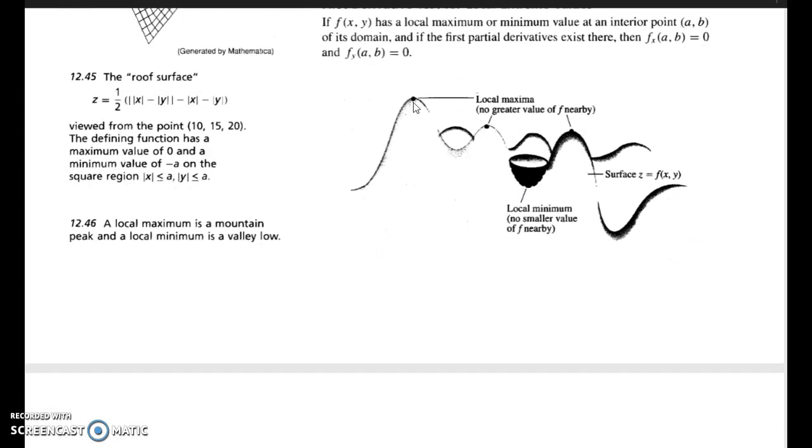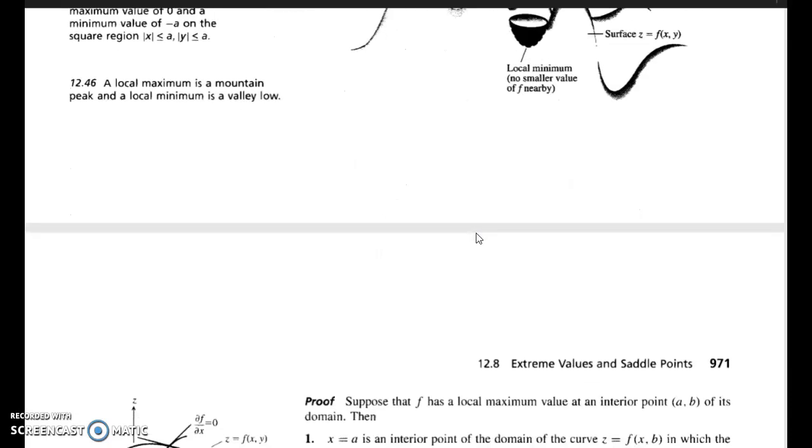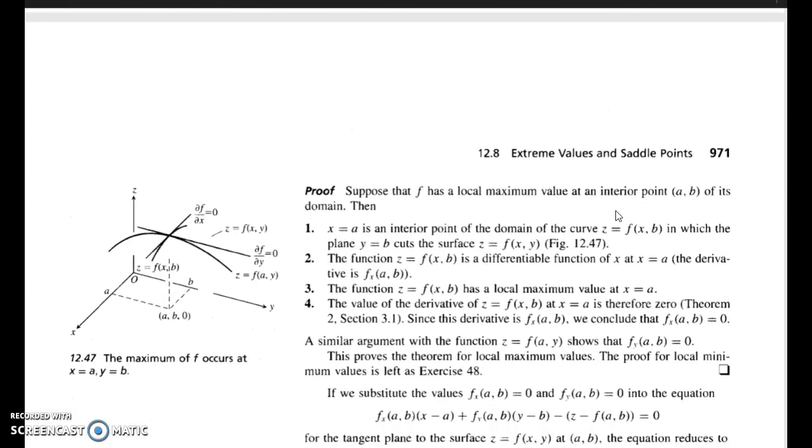So these are the local maximum values and these are the local minimum values. A local maximum or minimum exists at the point where fx equals 0 and fy equals 0. Find the points at which fx equals 0 and fy equals 0. At these points, a local maximum or local minimum occurs.